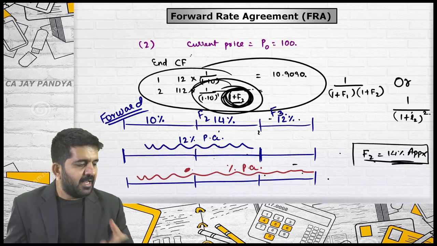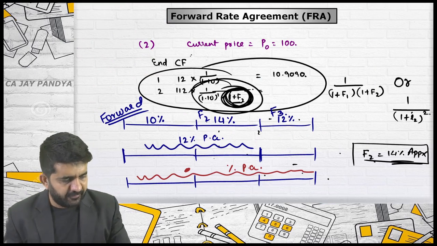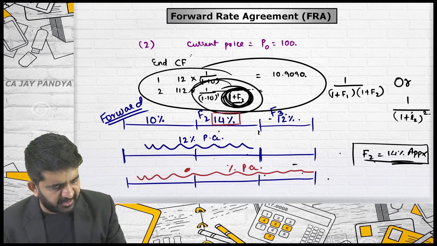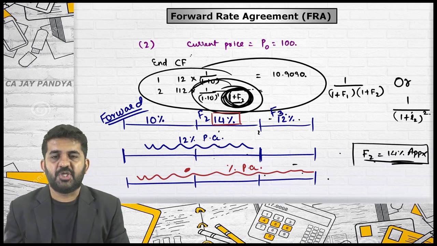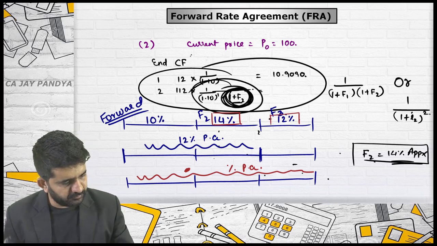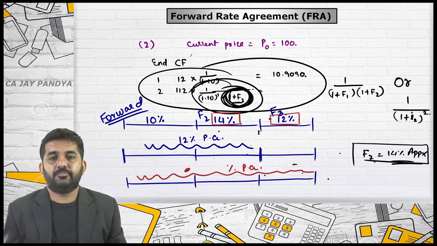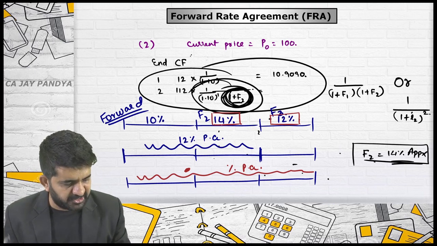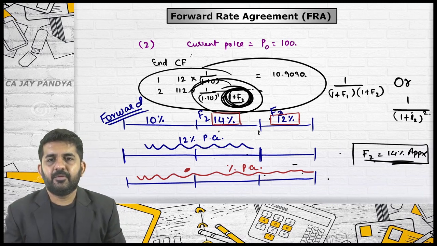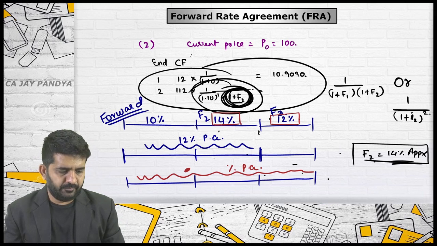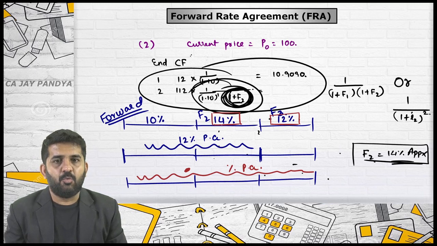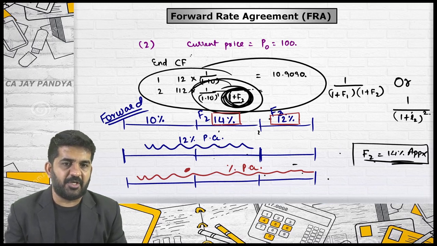Is it alright? Let me revise the forward rate once again. What is 14%? Jaimin. Yes, sir. What is 14%? Sir, it is the forward rate if we want to invest after 1 year for a period of 1 year. Exactly. Or you want to borrow after 1 year for the period of 1 year.